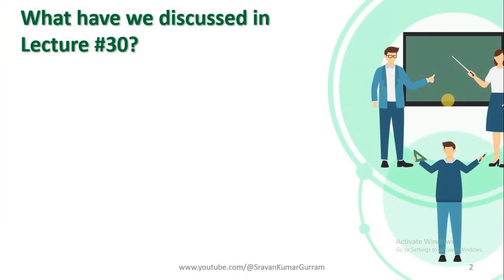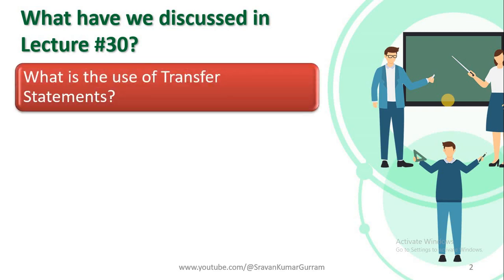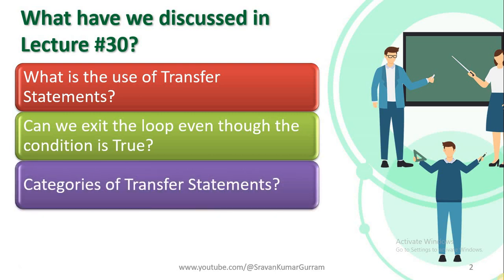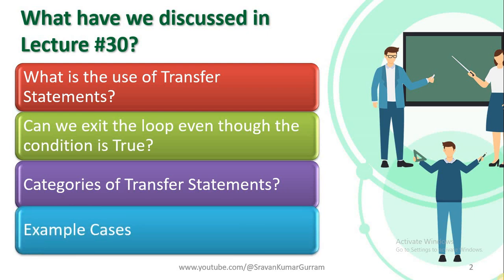Before starting today's lecture, let us try to recall what we discussed in lecture 30. What is the use of transfer statements? Can we exit the loop even though the condition is true? Categories of transfer statements. Some example cases related to transfer statements. We covered each and every point clearly in lecture 30. If you haven't watched that, please watch that video for a better understanding of this video.